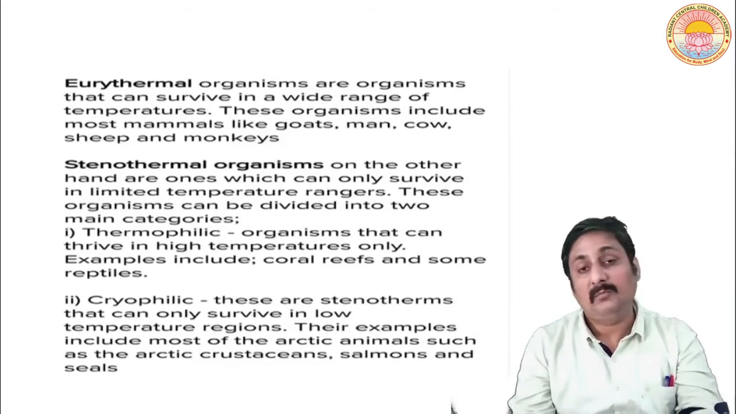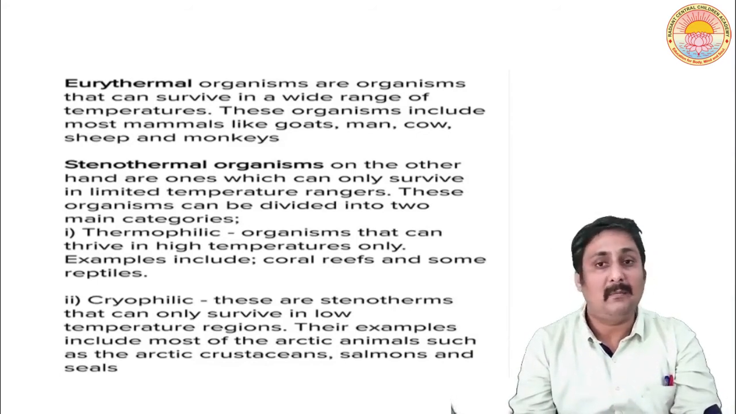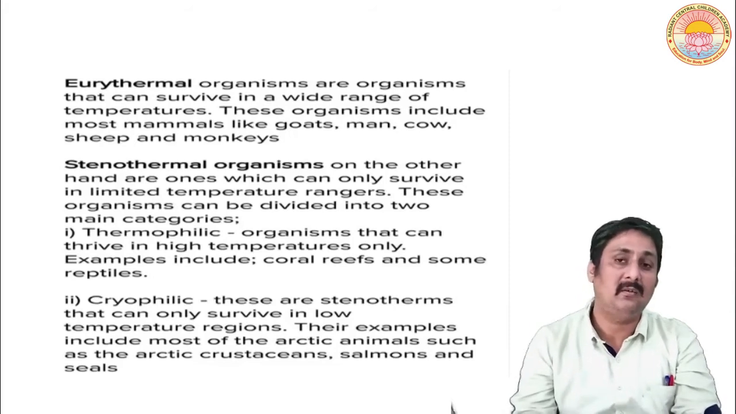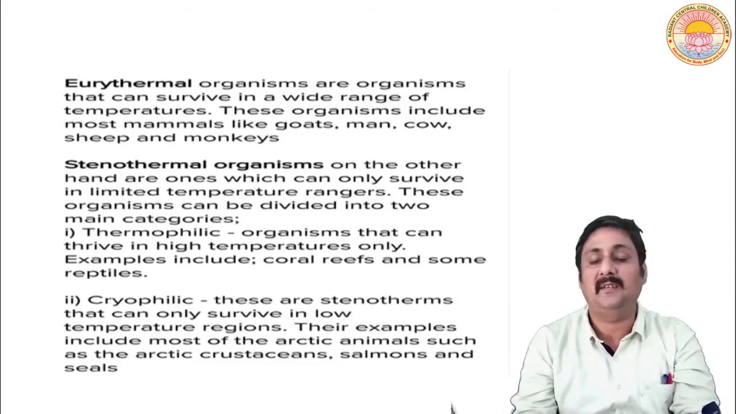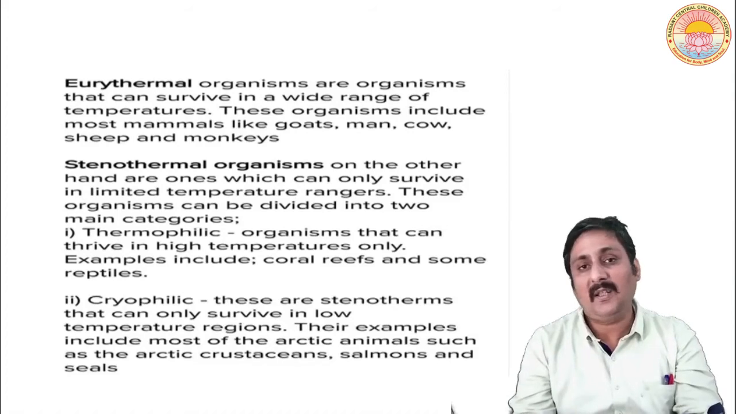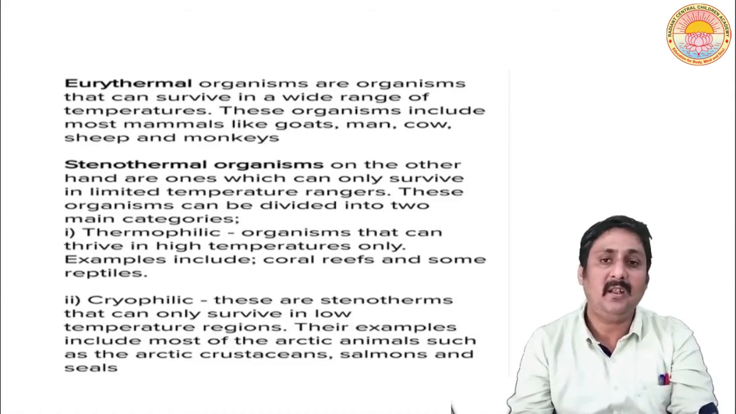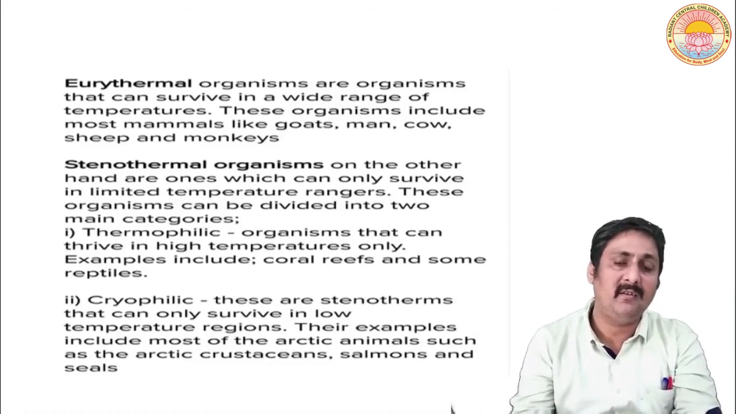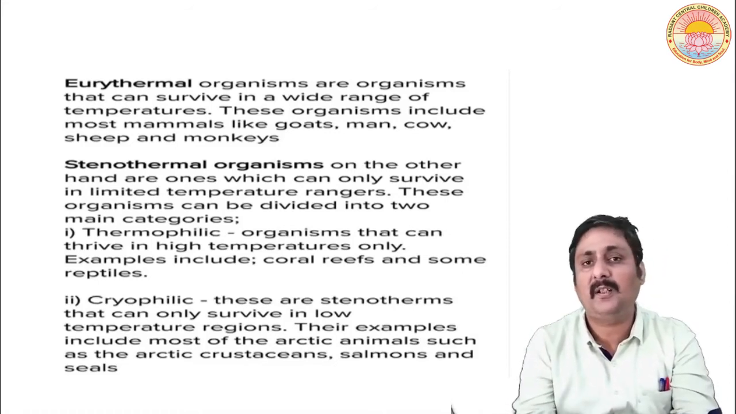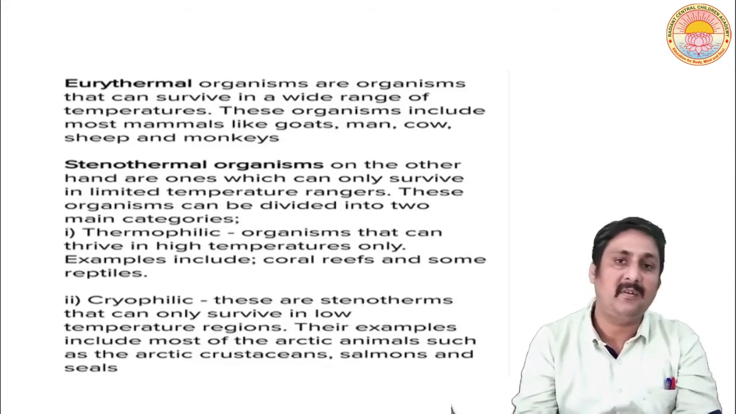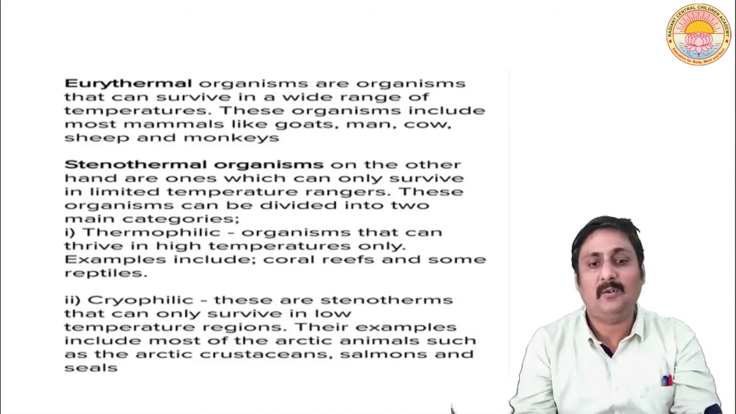Now apart from mammals and birds, which are considered to be warm-blooded organisms, other organisms including reptiles, amphibians, even many fishes, cannot tolerate a wide range of temperature. They cannot survive in them. That is the reason why they are called stenothermal organisms.